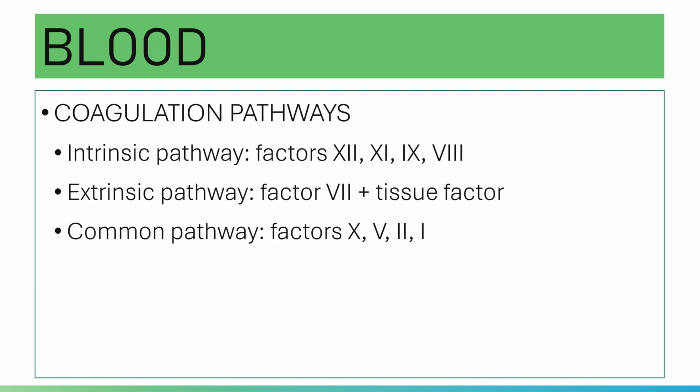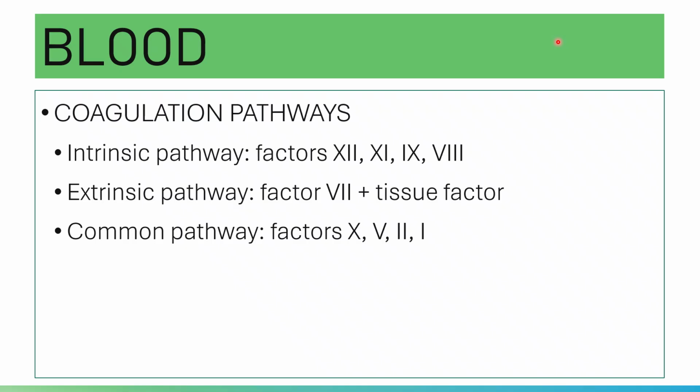Anyway, just to give you an idea about coagulation, you will learn this in HEMA 2. You have your coagulation pathways: the intrinsic pathway, the extrinsic pathway, and the common pathway.